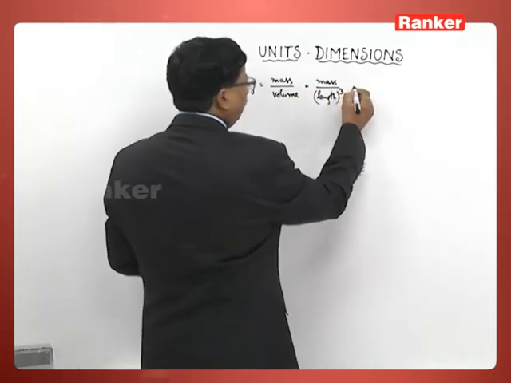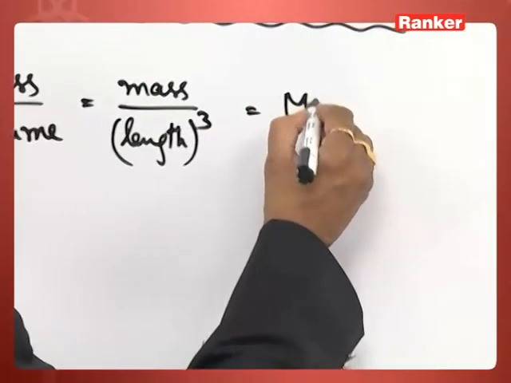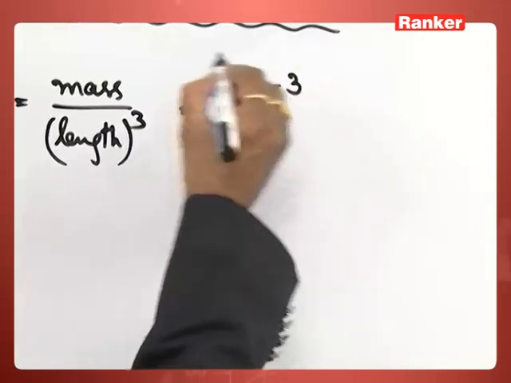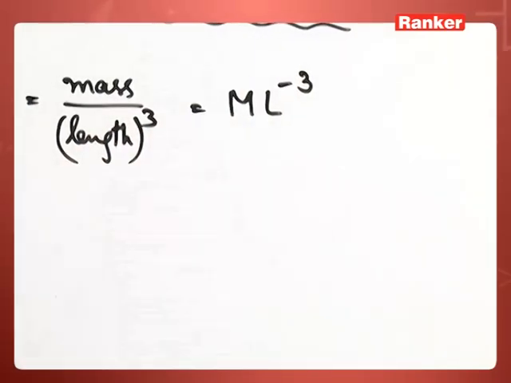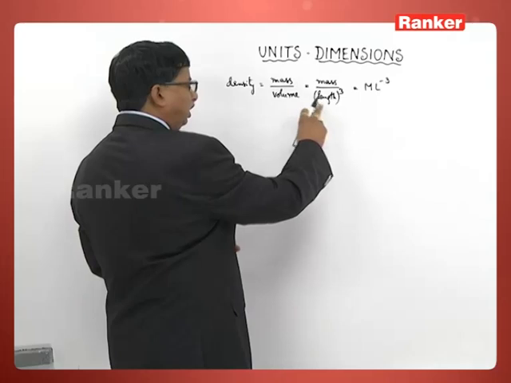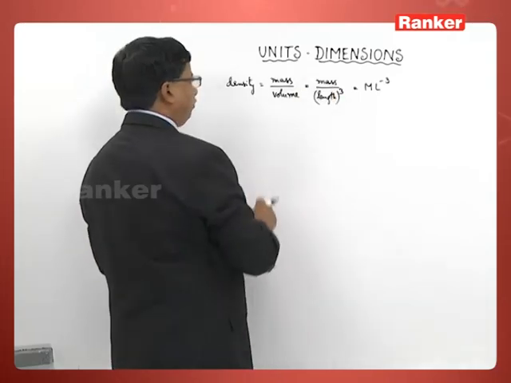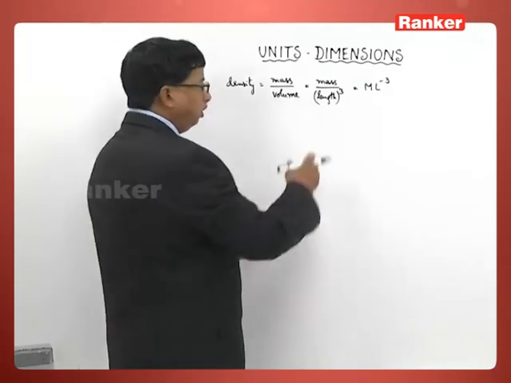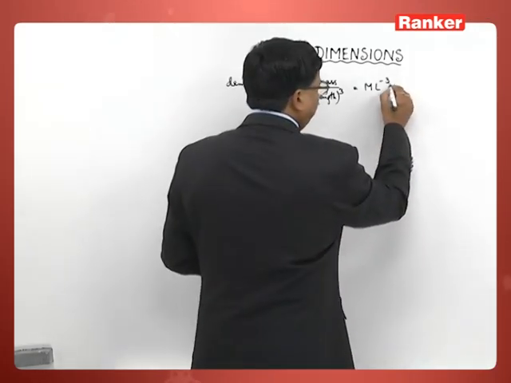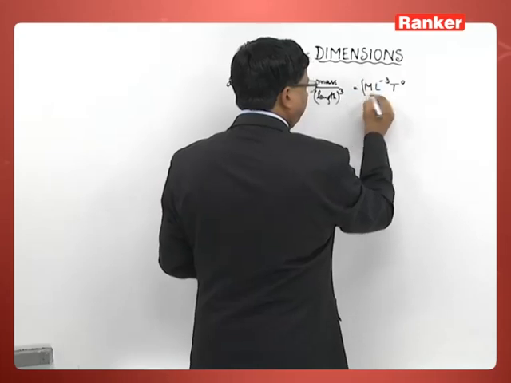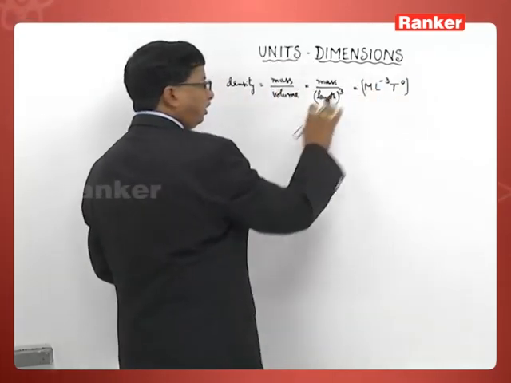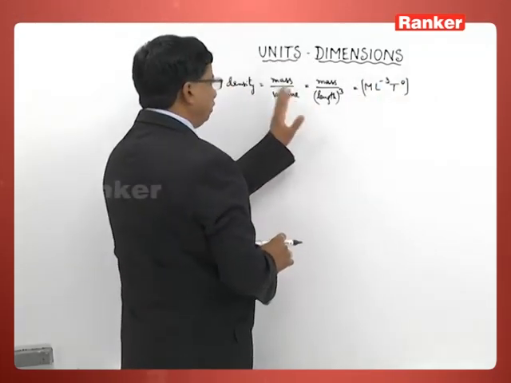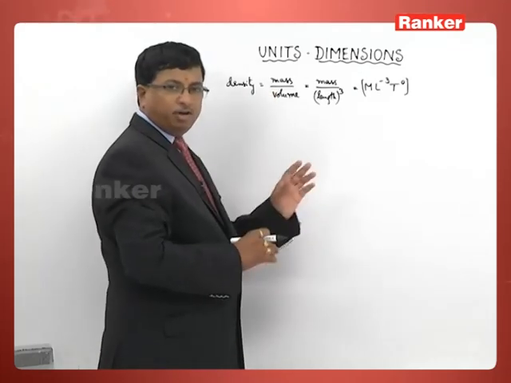Then what would be its dimensional formula? M L power minus 3. Since time is not in this particular equation, it is understood density is independent of time. But still we can write that one as T power 0. This is the correct way of representing the dimensional formula for density.